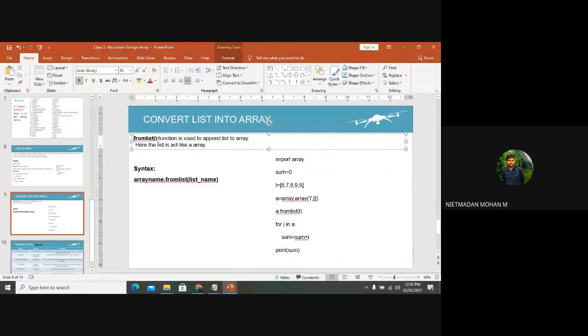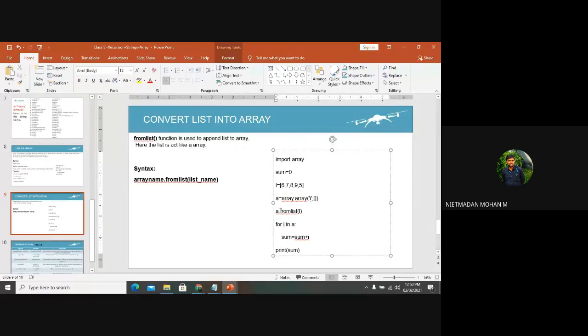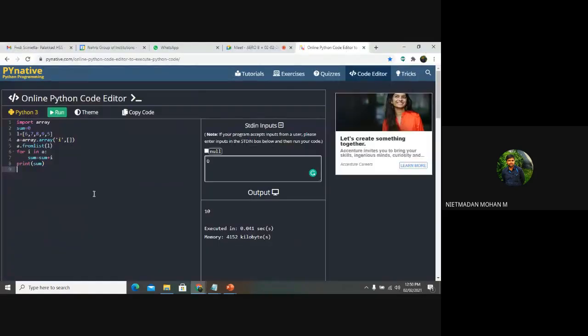And here from list function is used to append list to array. Here the list acts like an array. So here we have created one list, and that list will be acting like an array. So now we will move to these lines of code. Yes. So you can tell me what is happening in these lines of code.